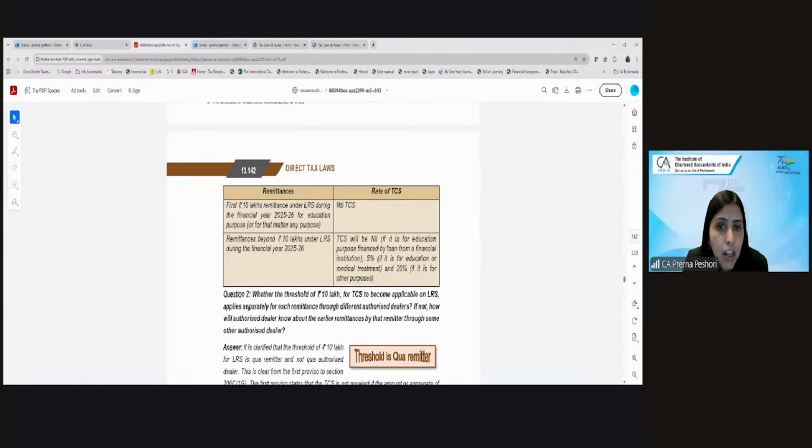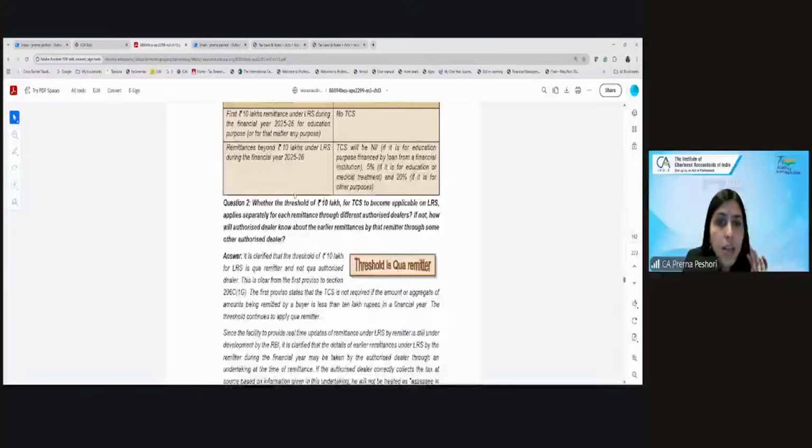However, beyond 10 lakh, if it is education sponsored through loan, there will be no TCS, because for education sponsored through loan, there is no limit. But if it is for education or medical treatment, it is 5%. If it is for other purpose, it will be 20%.